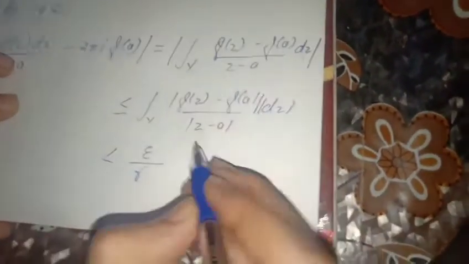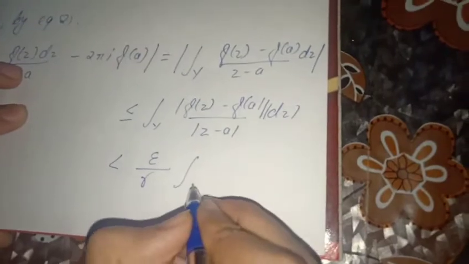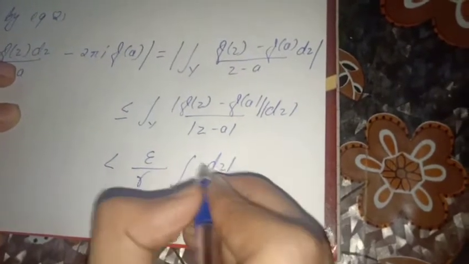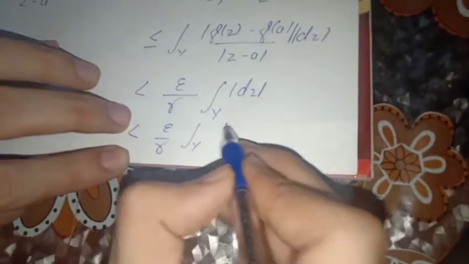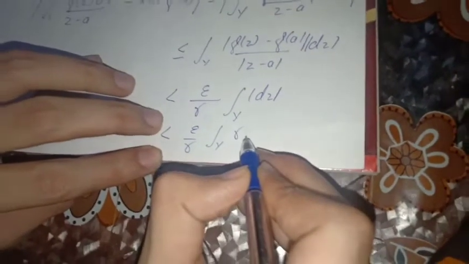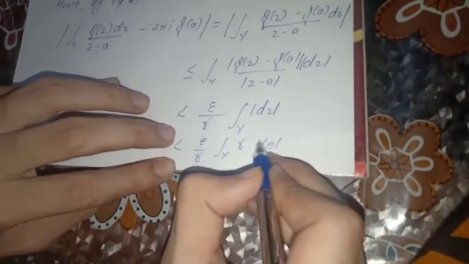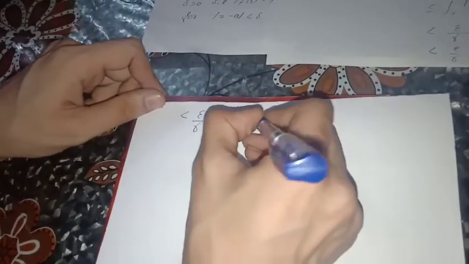We substitute that value here: the integral over gamma of mod dz is less than or equal to epsilon upon r integral over gamma of r d theta.